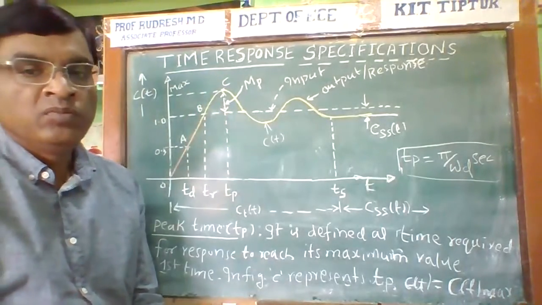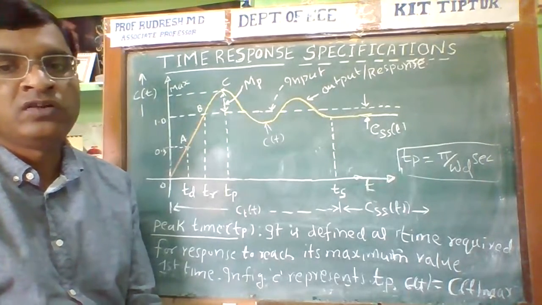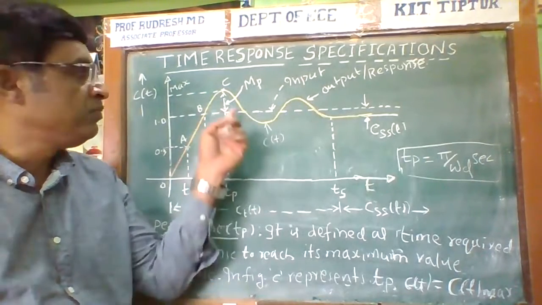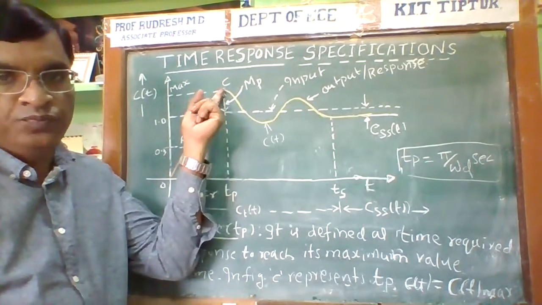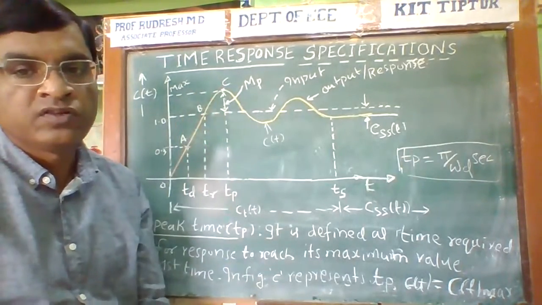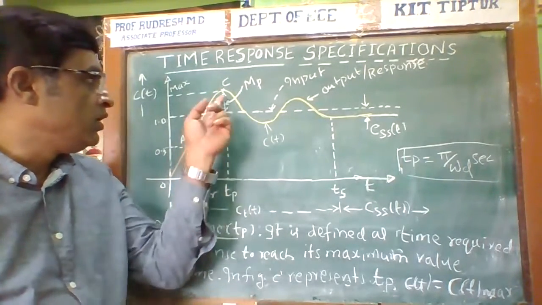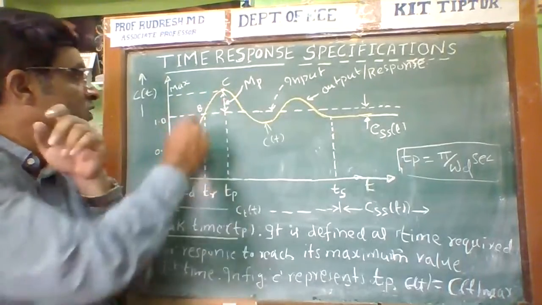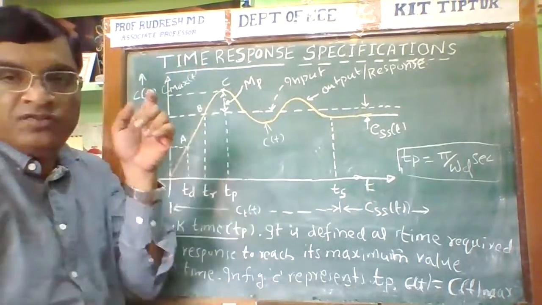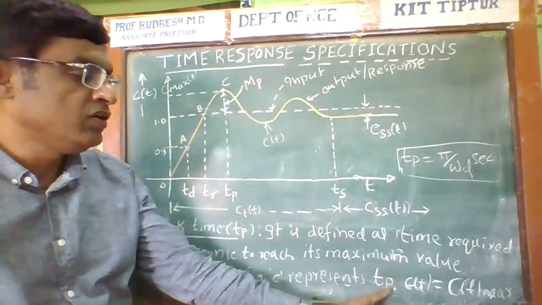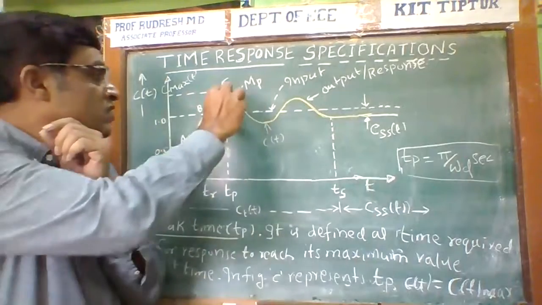The peak time is the time required for the response to reach its maximum value. The point C represents the maximum point of the response. At t is equal to TP, what is the C of t value? C of t is equal to C max of t. So at t equal to TP, C of t is equal to C of t max.